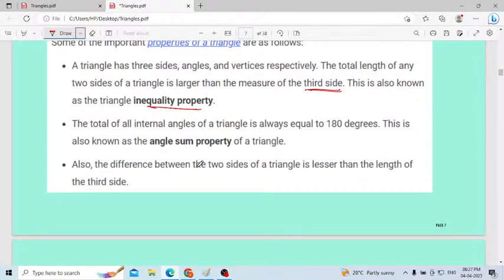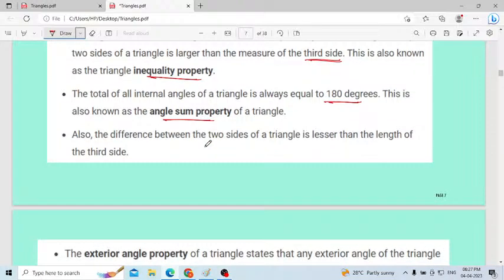Next one, the total of all the internal angles of a triangle is always equal to 180 degrees. The sum of all internal angles of a triangle is always 180 degrees. This is known as the angle sum property of a triangle.